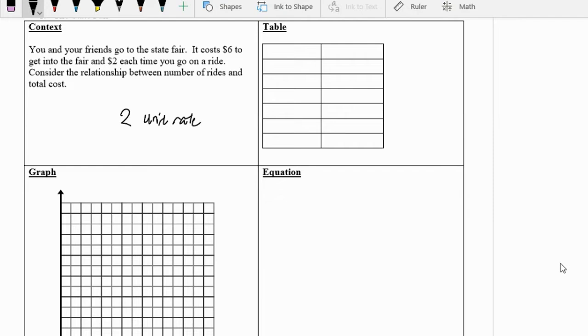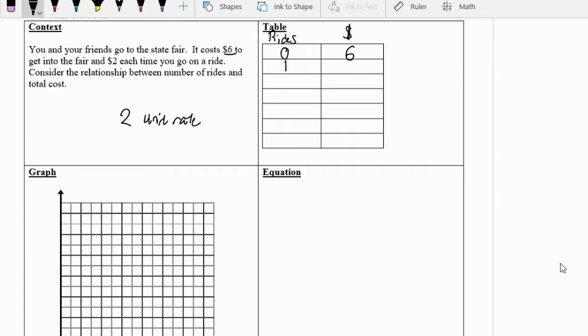So over here in our table, let's go number of rides. We'll put rides up here, and we'll put dollars here. So on 0 rides, we had to pay, well, we didn't pay 0 because we had to get into the fair, which is $6. So 0 and $6.